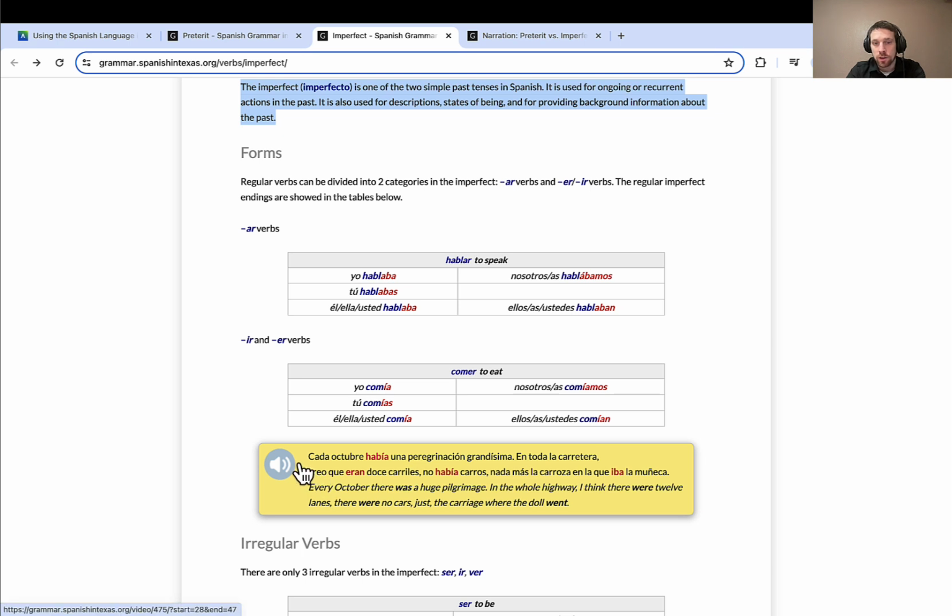So here you can see some different examples of how the past continuous is used. Cada octubre había una peregrinación grandísima. En toda la carretera creo que eran 12 carriles, no había carros, nada más la carroza en la que iba la muñeca. So every October there was a huge pilgrimage. In the whole highway, I think there were 12 lanes, there were no cars, just a carriage where the doll went. So there you can see había, eran, and había used in the past.